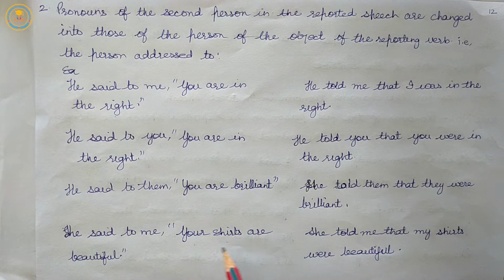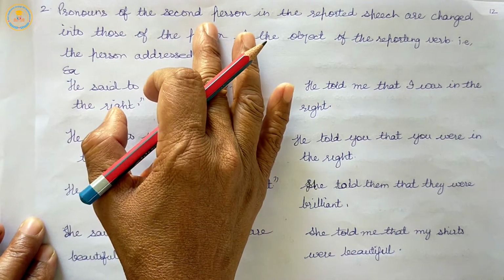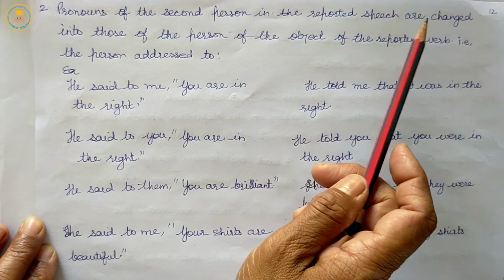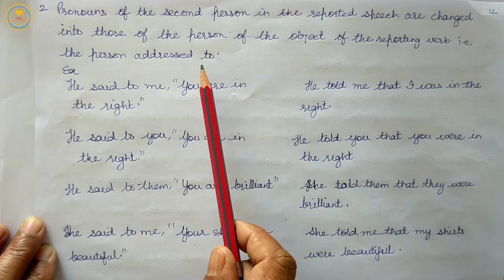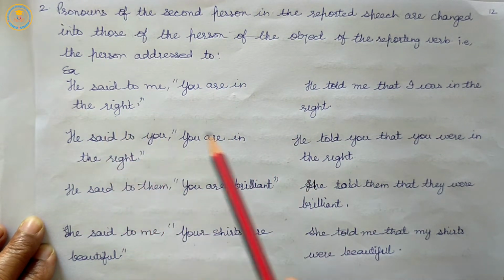She told me that my shirts were beautiful. So here are some sentences related to the second person pronouns in reported speech that are changed into those of the person of the object of the reporting verb.